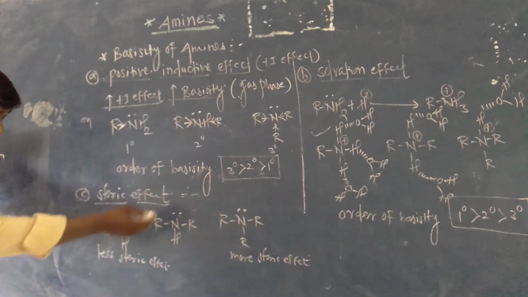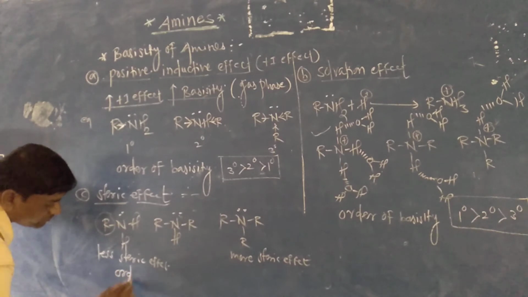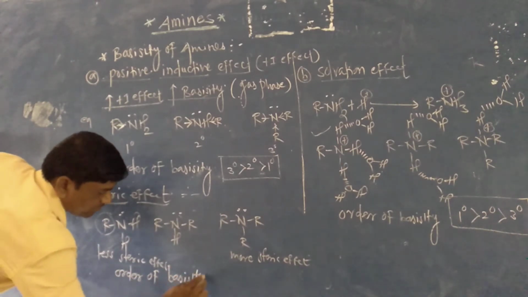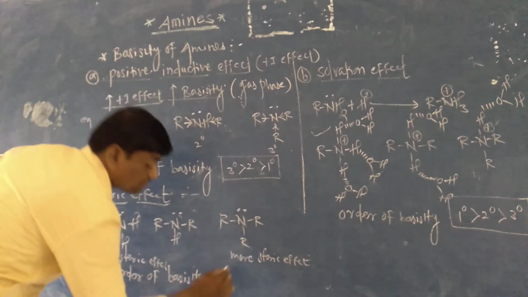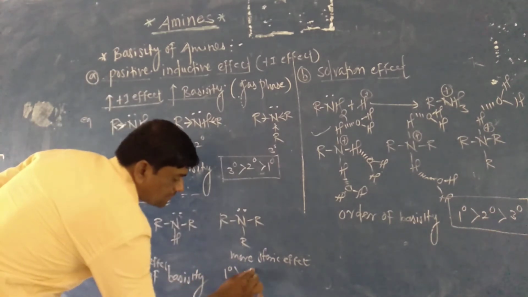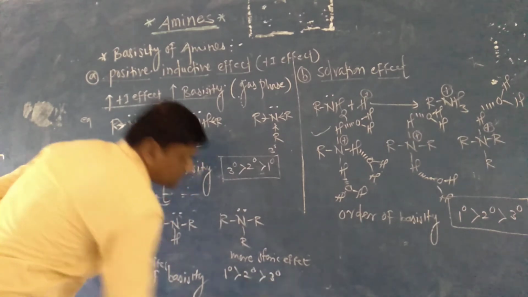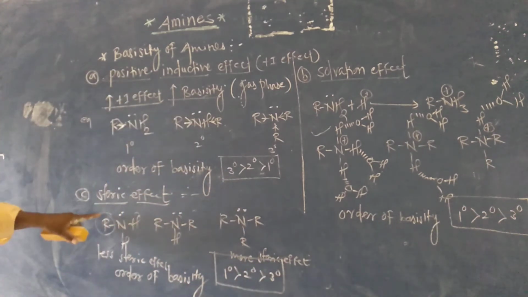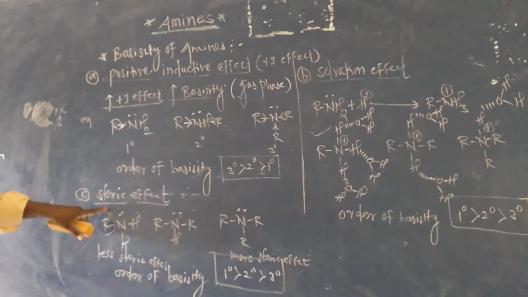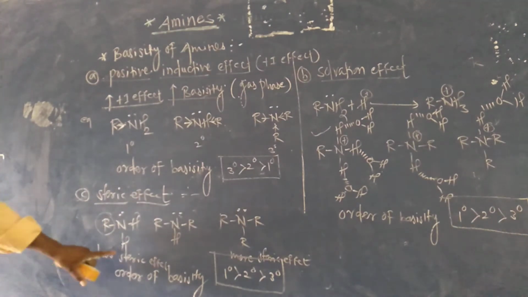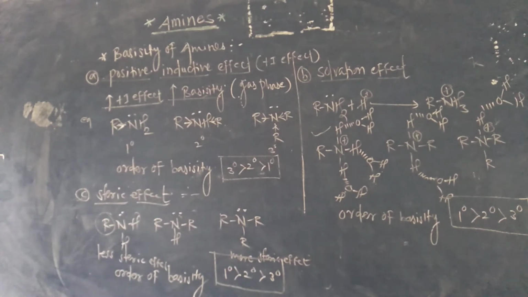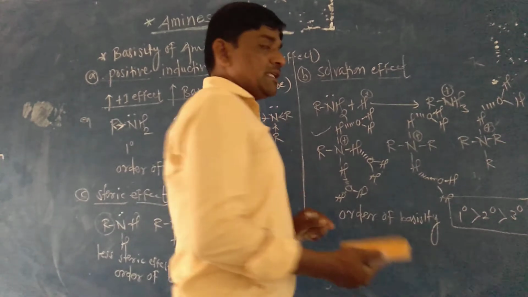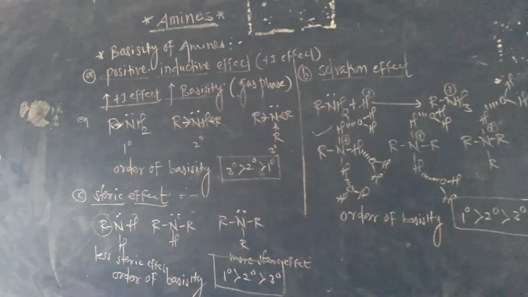That's why the order of basicity is primary is greater than secondary is greater than tertiary. The more the steric hindrance, the less basic the nature; the less steric hindrance, the more the basicity. So according to the steric effect, primary is greater than secondary is greater than tertiary.